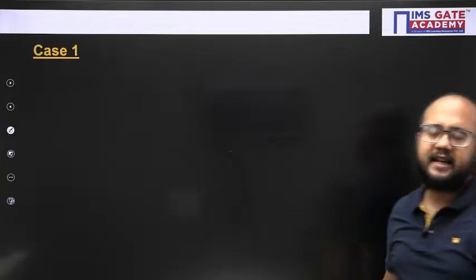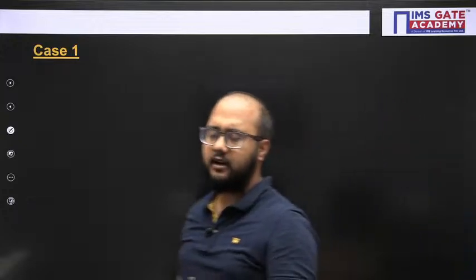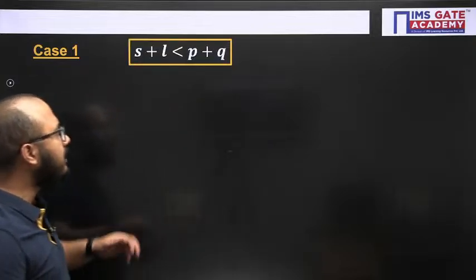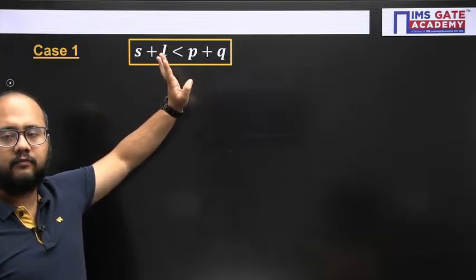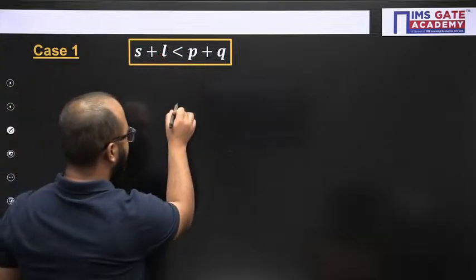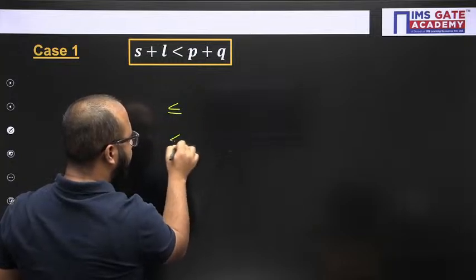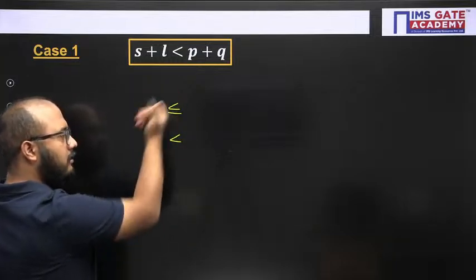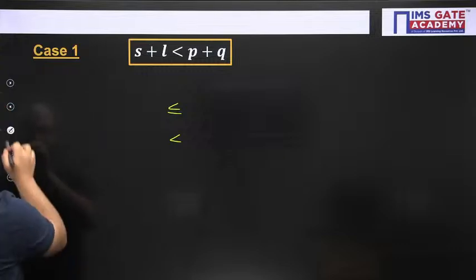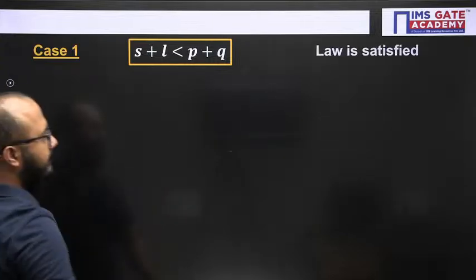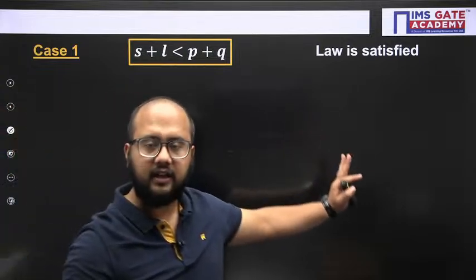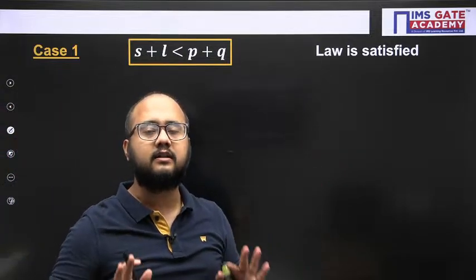Now coming to case 1, very important. Case number 1 of Grashof's law will be smallest plus longest less than P plus Q. The rule was less than or equal to, right? So I can take less than. In that case also the law is satisfied. Okay, in this case also the law is satisfied. So Grashof's law is satisfied here.